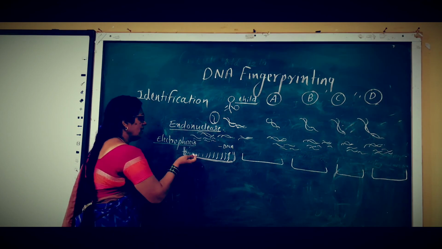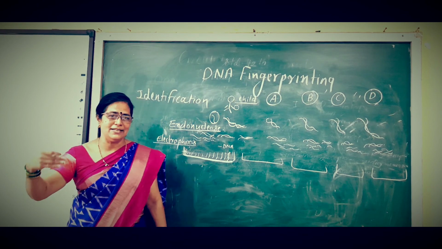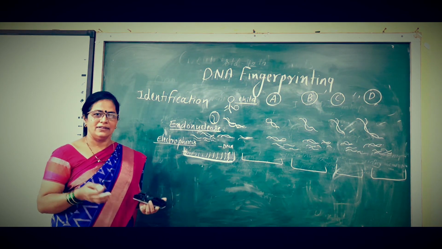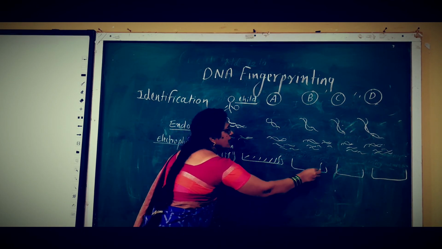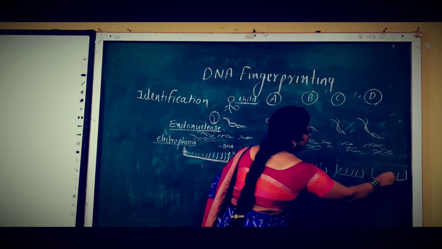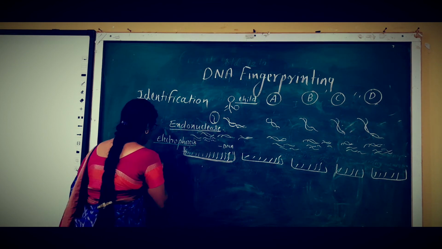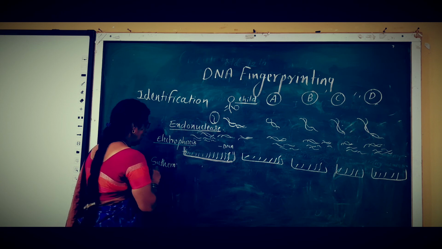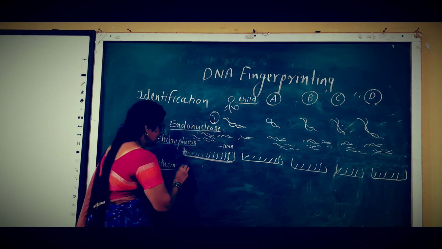After that, the DNAs are arranged in a lengthwise manner, but they are present in the agarose gel. So we have to pick them up from that agarose gel. For that purpose, the Southern blotting technique is used. In that Southern blotting technique, what happens?